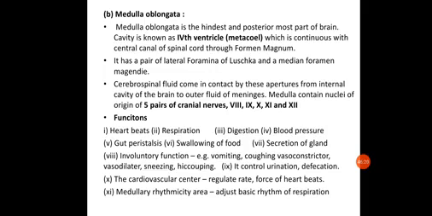So let us quickly recap the medulla oblongata. It's the hindmost part of the brain and is connected to the spinal cord through the foramen magnum. The fourth ventricle is hollow in nature. It has a pair of lateral foramina of Luschka and the median foramen.